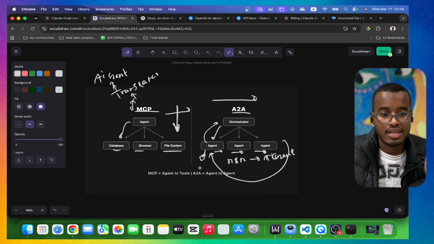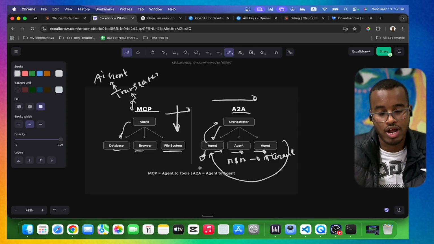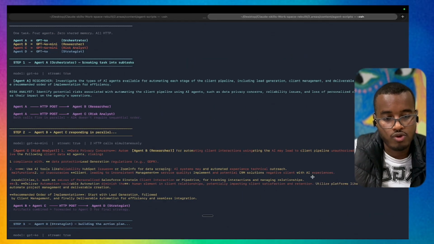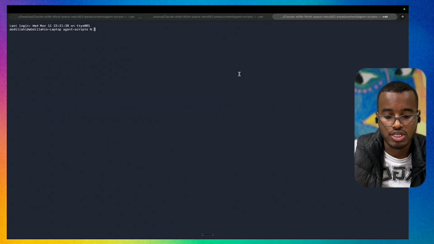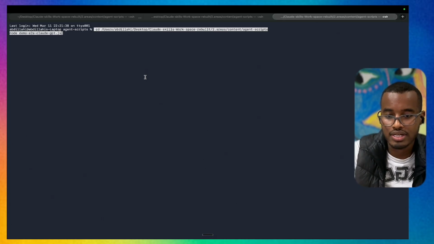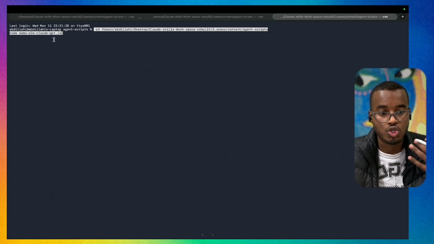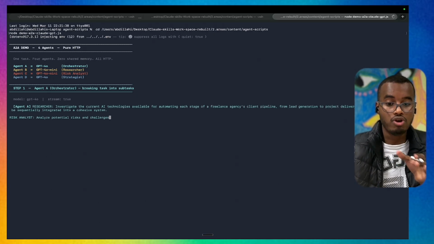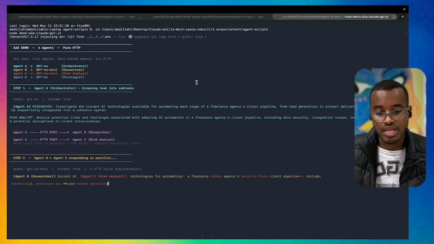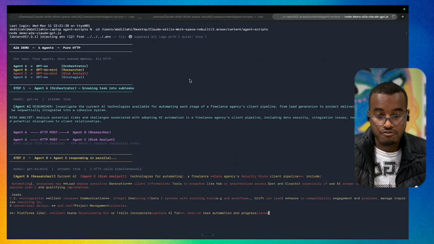Right now, let me show you one of the demonstrations I created so you can understand practically what this looks like. If we come into our terminal, create a new terminal here and just type this command. This command is just a demo to show you how this is possible, and then click. What I requested from the AI is: hey, I am a freelancer.